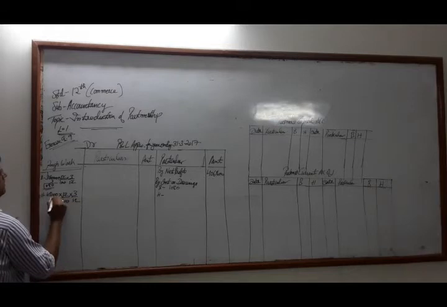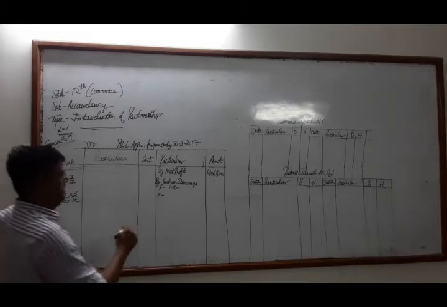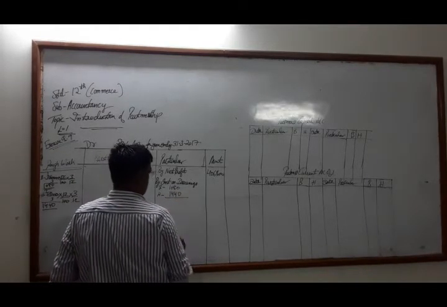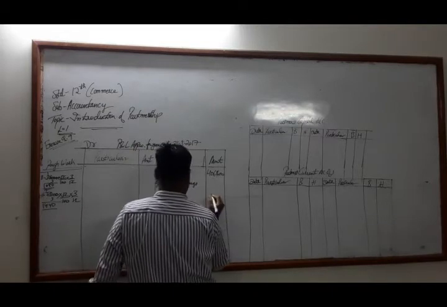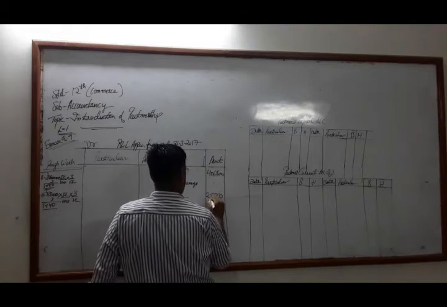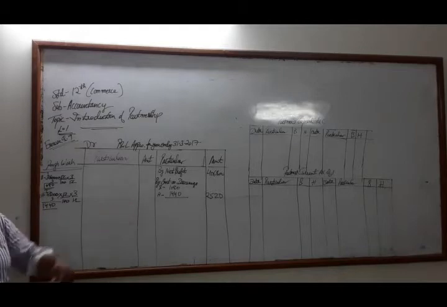So it is 1,440 rupees, the interest on drawings of Hiral. So the total will be 2,520 rupees total interest on drawings.